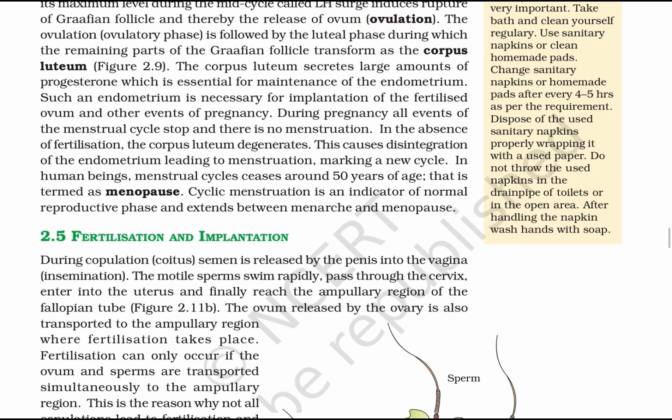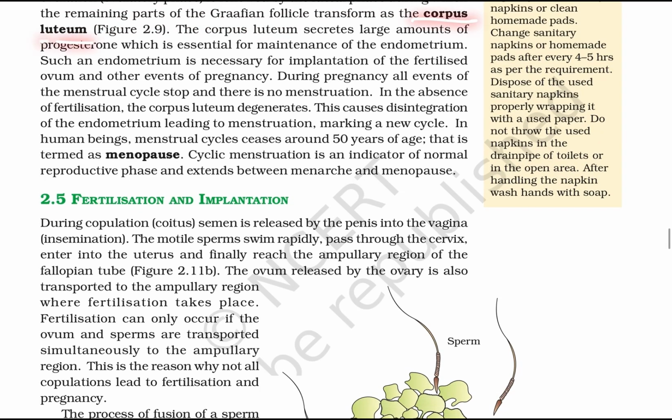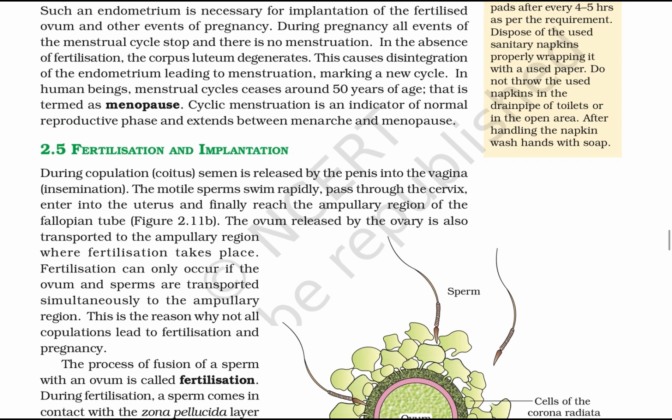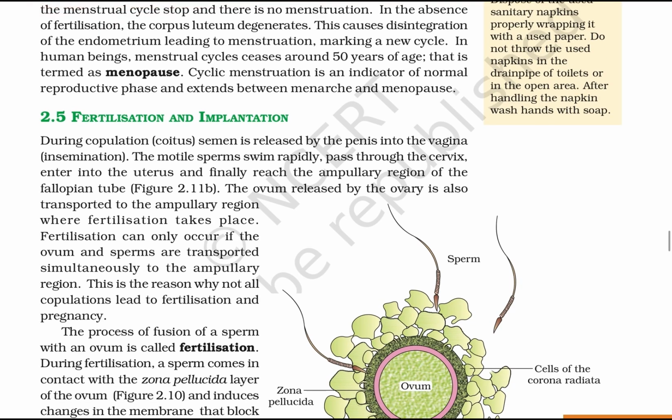thereby causing the release of the ovum, ovulation. Ovulation is followed by the luteal phase, during which the remaining part of the Graafian follicle transforms into the corpus luteum. The corpus luteum secretes large amounts of progesterone, which is essential for the maintenance of the endometrium. Such an endometrium is necessary for implantation of the fertilized ovum and other events of pregnancy.